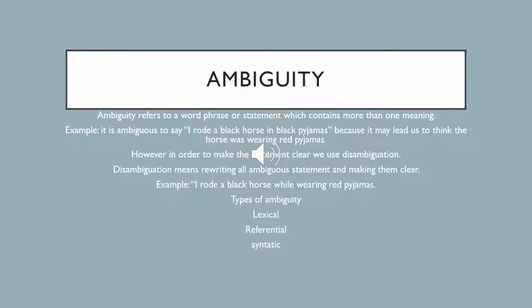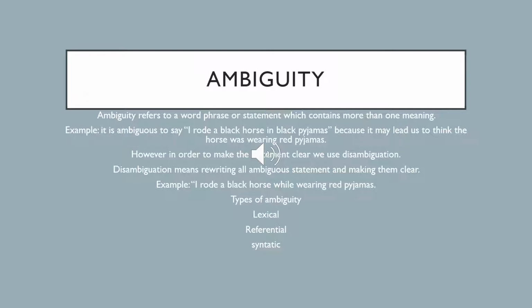However, in order to make the statement clear, we use disambiguation. What is disambiguation? Disambiguation simply means rewriting all ambiguous statements and making them clear. Example, I rode a black horse while wearing a red pajamas.